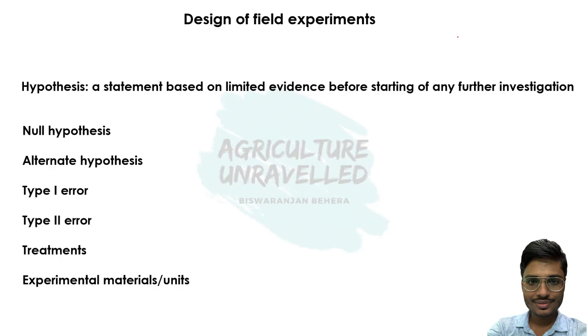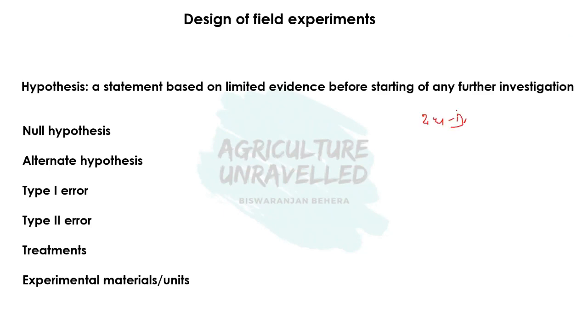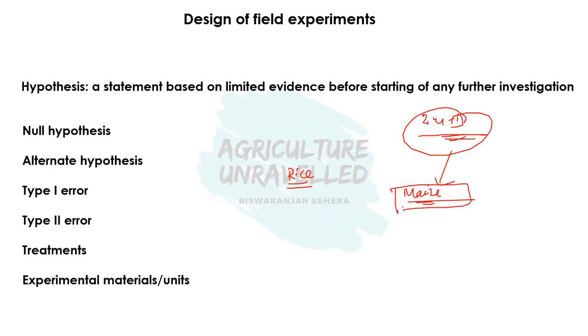For example, do you know brown manuring? Brown manuring is generally a practice of growing sesbania or crotalaria along with the main crop for a period of 20 to 35 days, after which a selective herbicide like 2,4-D is applied to kill the brown manuring species. Generally this is practiced in rice. But in maize this can also be practiced, because 2,4-D is selective to the maize crop. This is our basic knowledge: 2,4-D will not kill the maize crop.